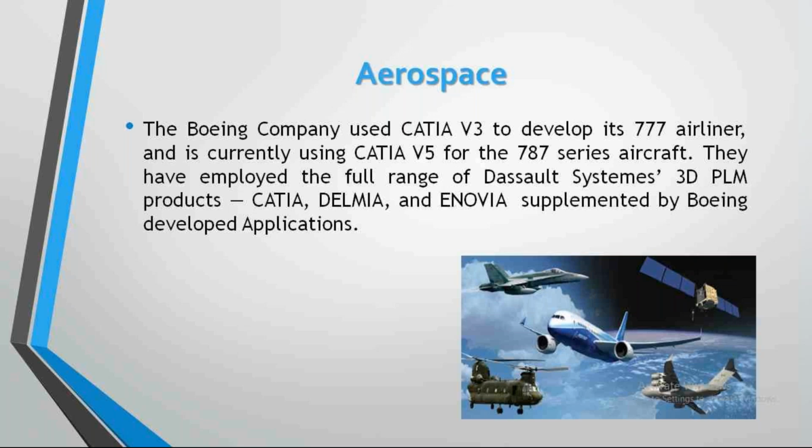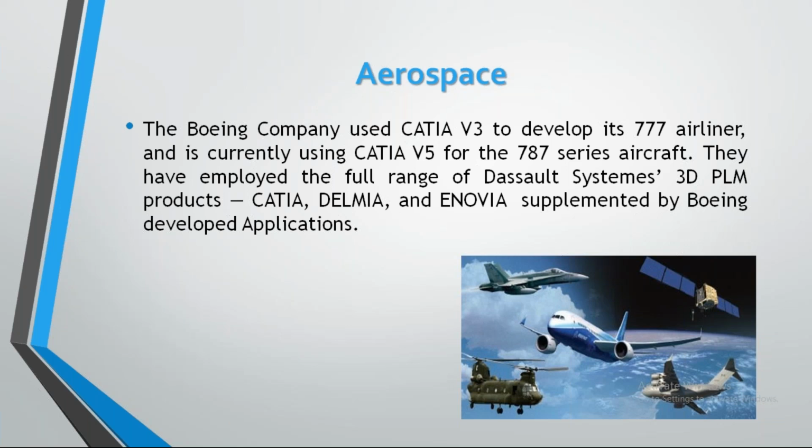For example, in aerospace, the Boeing company used CATIA V3 for the 777 airliner. I already told you that up to 2021, 24 versions were released. In the beginning there were V1, V2, V3, V4, and each and every version was released.